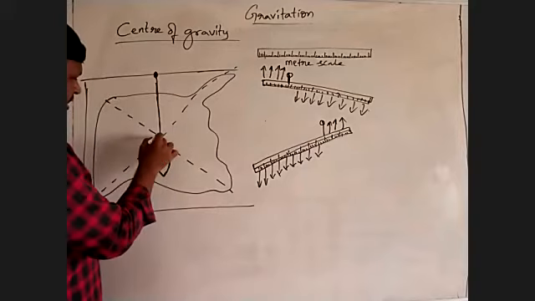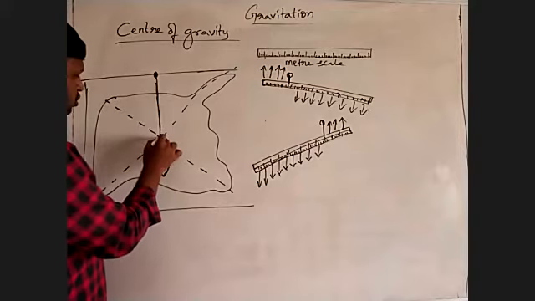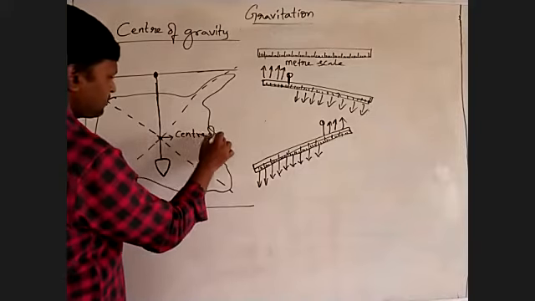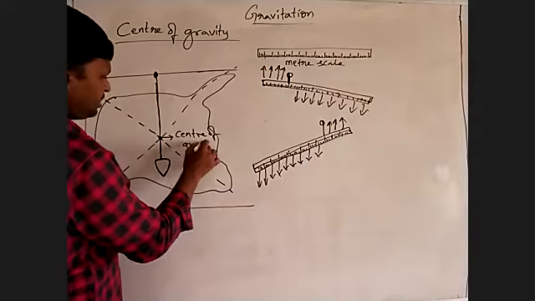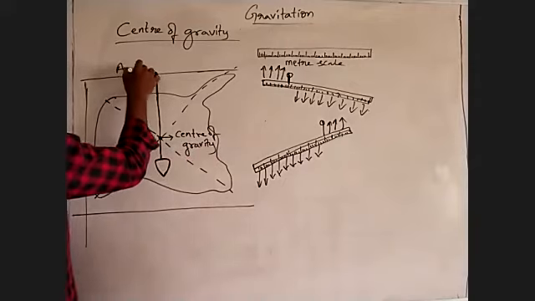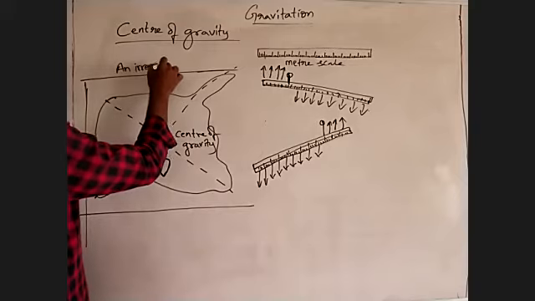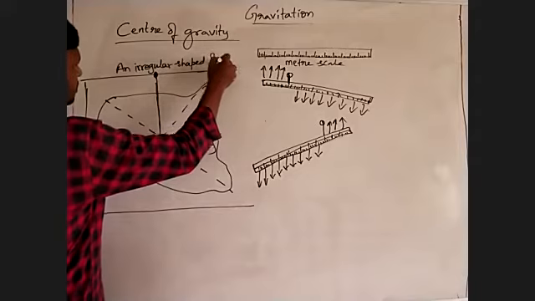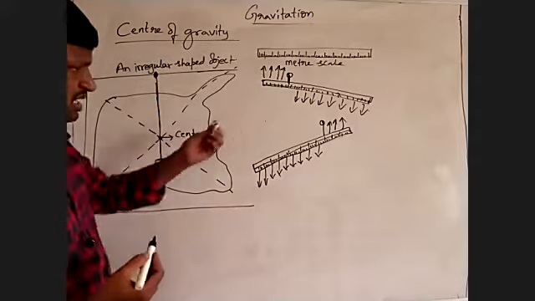The point where these two meet is called the center of gravity of an irregular shaped object. Okay, let us come to this case first.